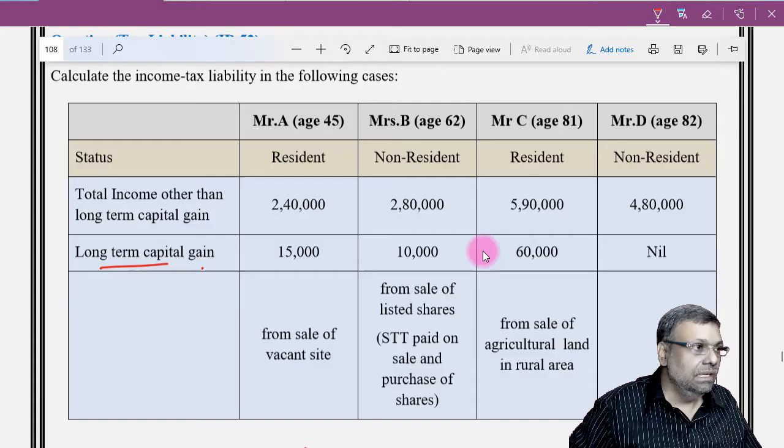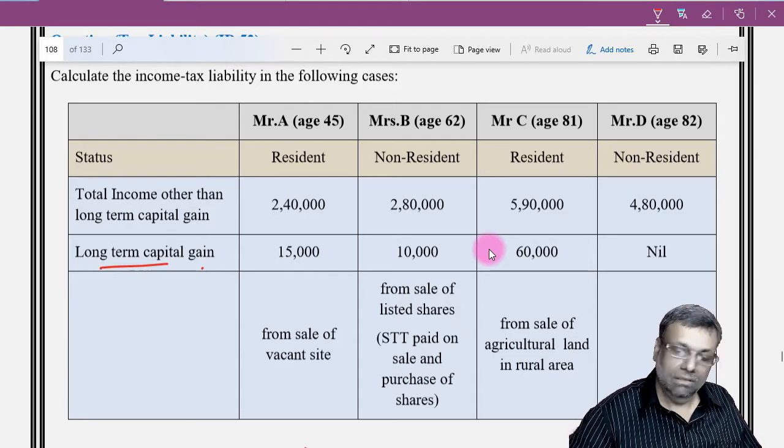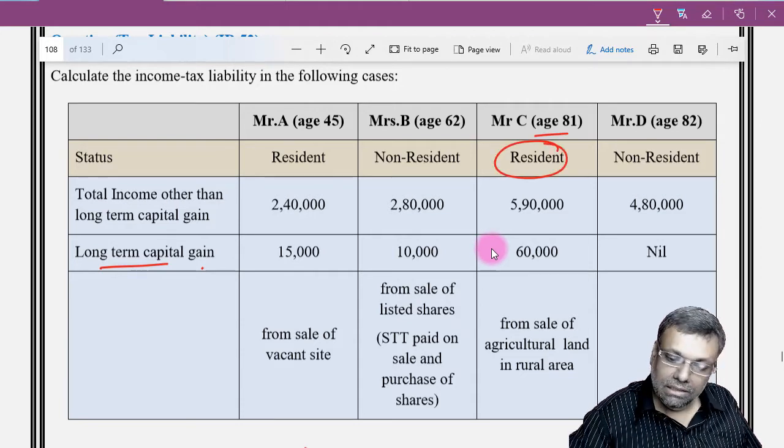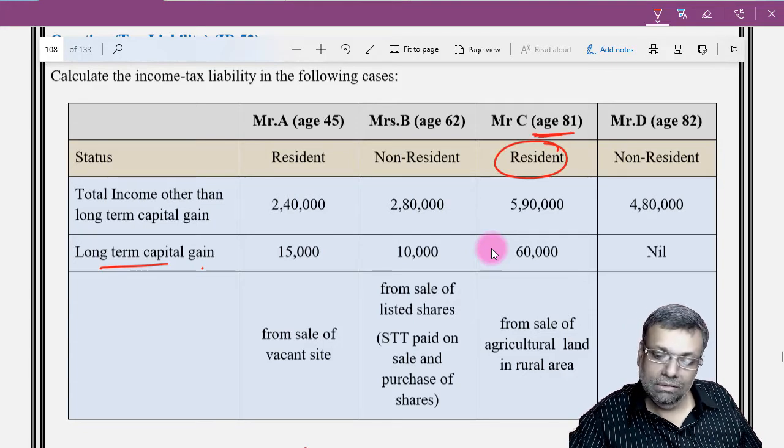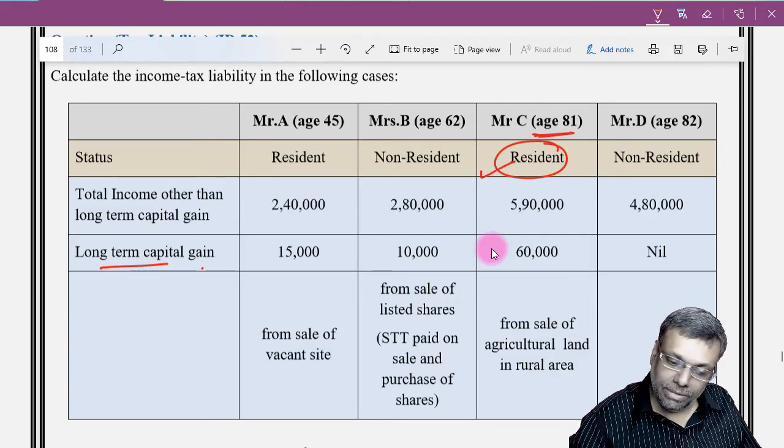Okay, Mr. C, his age is 81, resident. So first of all, he will get a higher basic exemption limit because very super senior citizen. So that should be kept in mind.